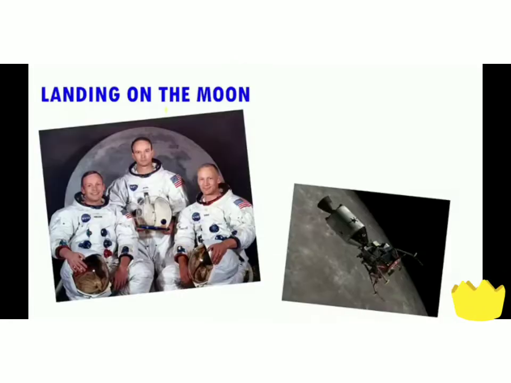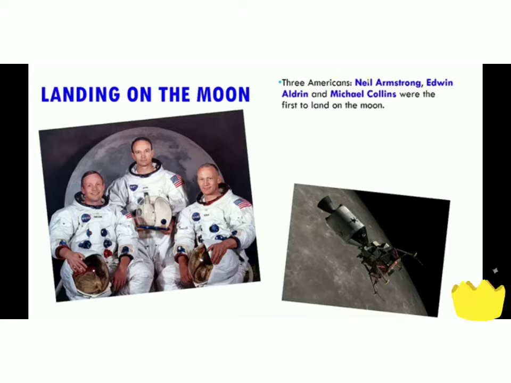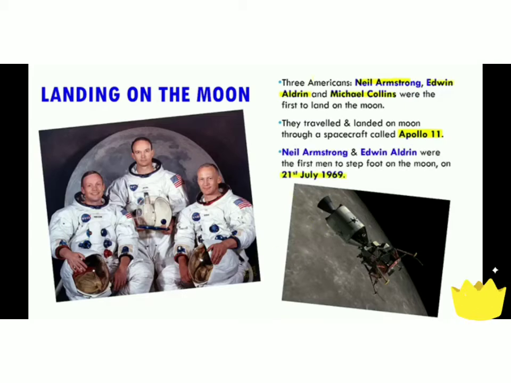Now you can see the landing on the moon. The first spacecraft which landed on the moon was Apollo 11, in which three American scientists, Neil Armstrong, Edwin Aldrin, and Michael Collins, were the first to land on the moon. You can see the picture of these three scientists over there. They traveled and landed on moon through a spacecraft, that is Apollo 11. Its picture you can see over here. Neil Armstrong and Edwin Aldrin were the first men to step foot on the moon on 21st July 1969.